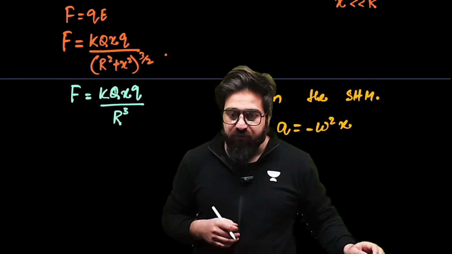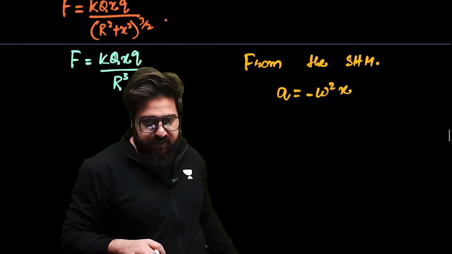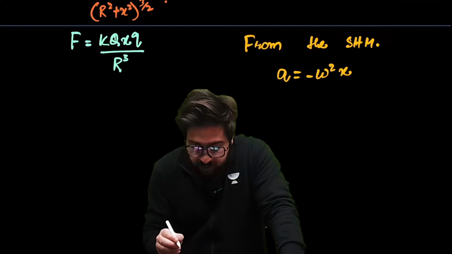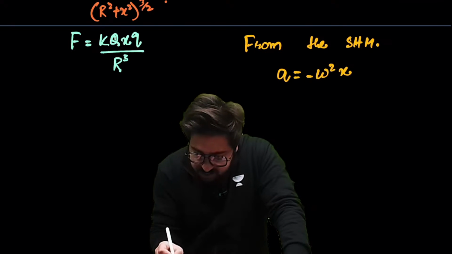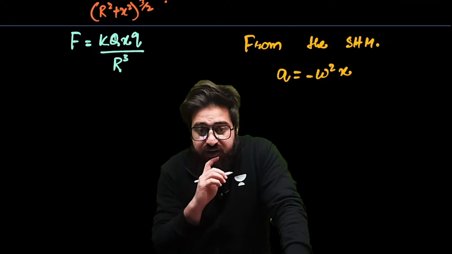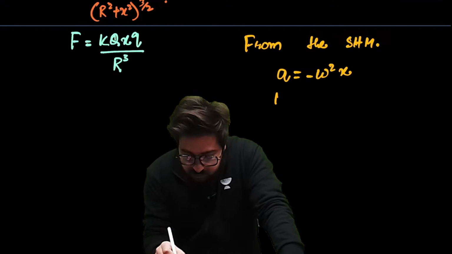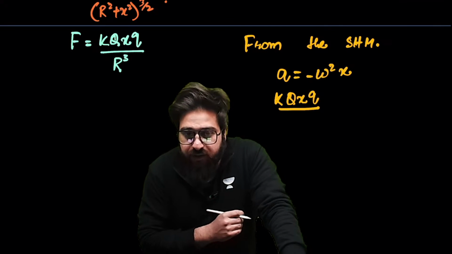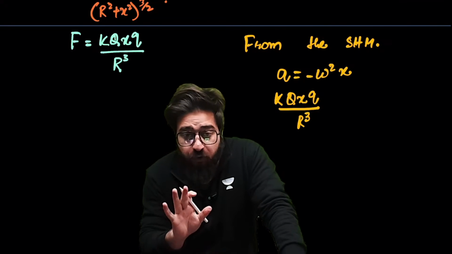Now we say acceleration is minus omega square of x. Now, my dear friends, when it comes to the acceleration, we say acceleration is F divided by m. And what is the force? Force is this much: k q x divided by r cube. This is the force.